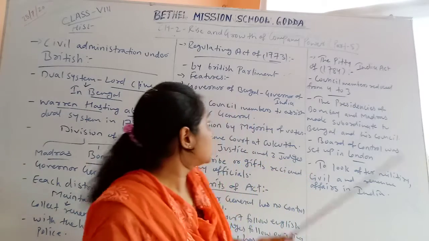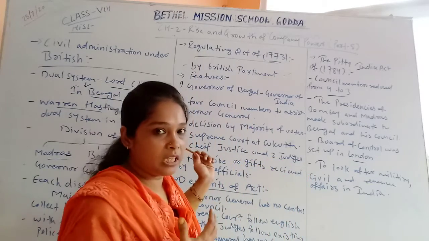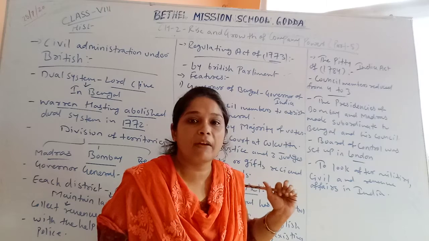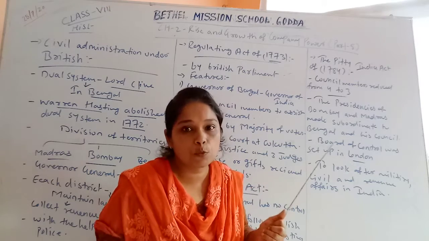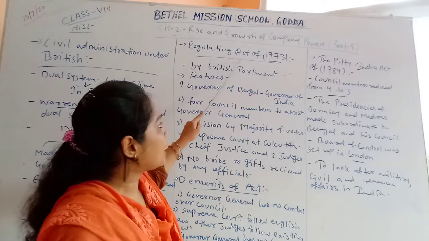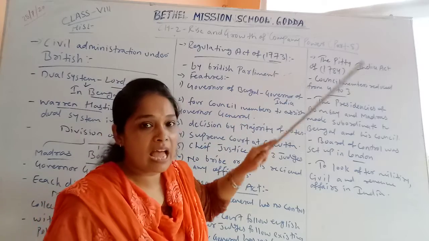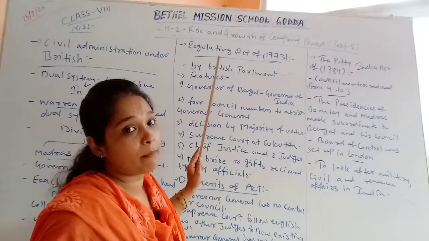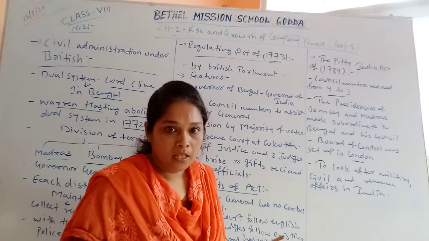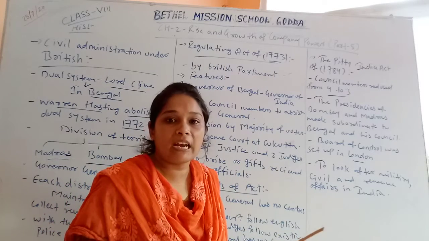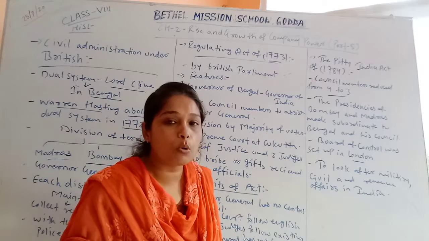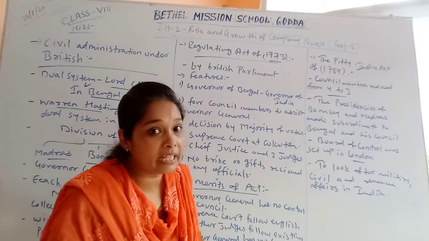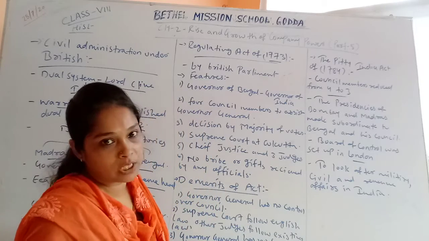After this administrative system made by Warren Hastings, one more act was passed. That was the Regulating Act of 1773. The act was passed in 1773 by the British Parliament in England itself, to control the administrative system in India. Now, what are the features of this act?